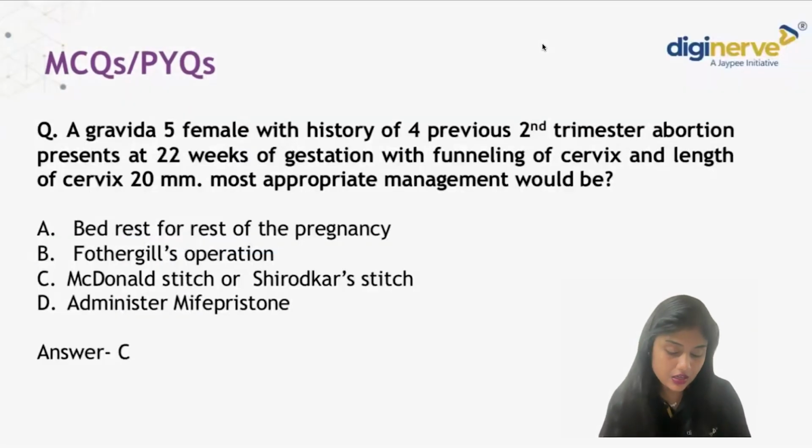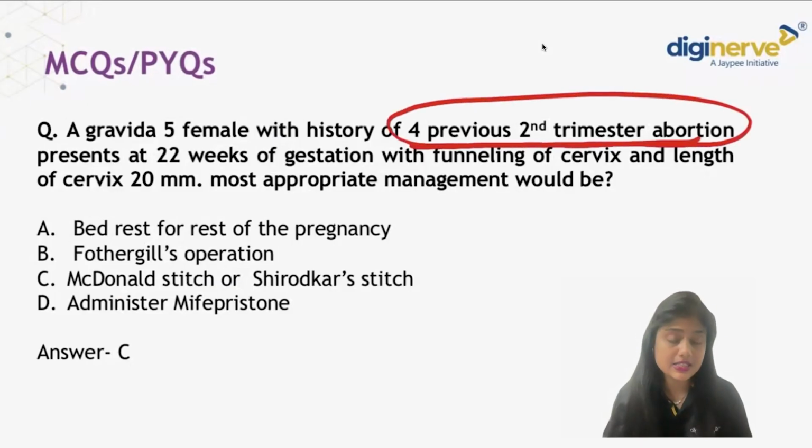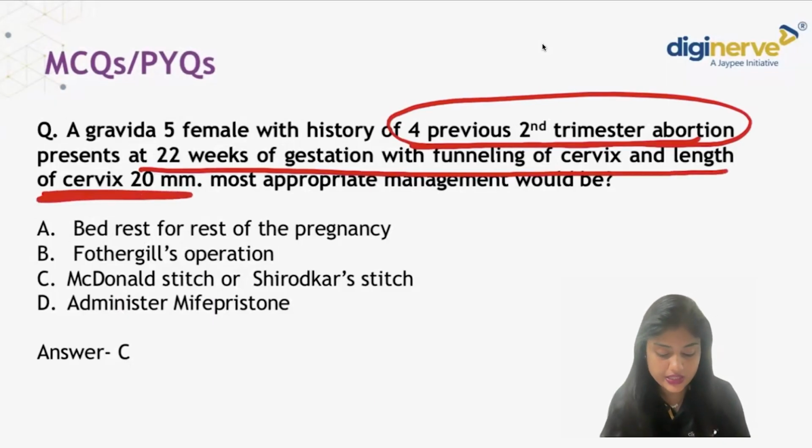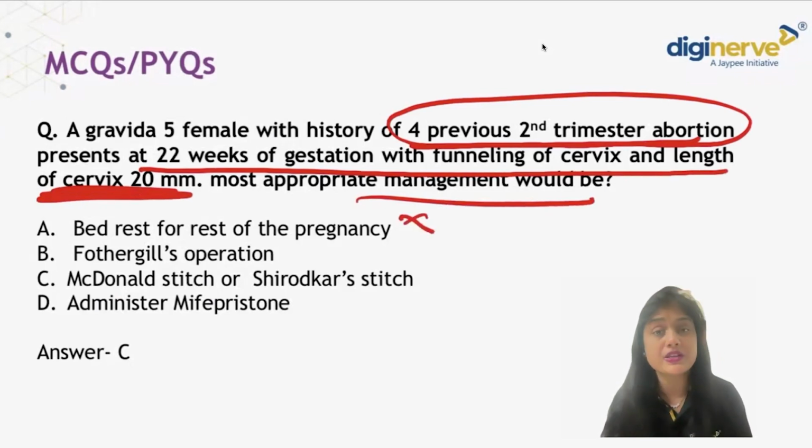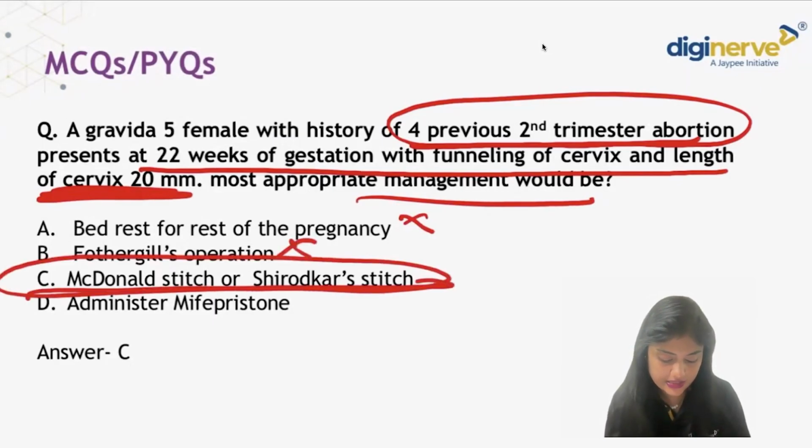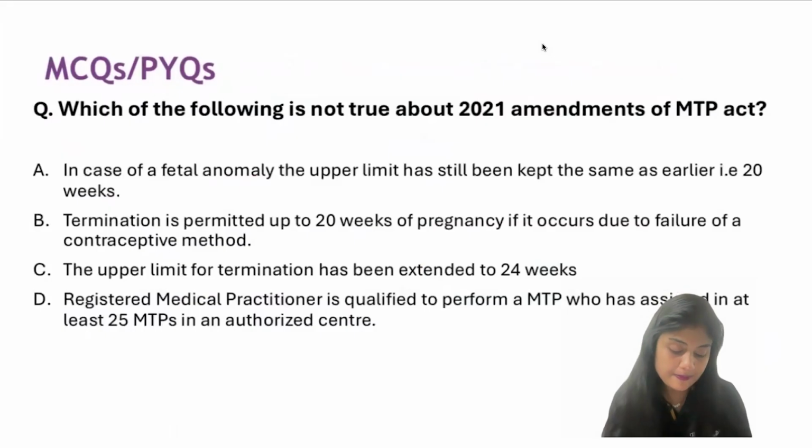Next question. A gravida 5 female with a history of 4 previous second trimester abortions. I told you this is the type of history they give. Presents at 24 weeks with funneling of the cervix, and length of cervix is only 20 mm. Most appropriate management would be bed rest? No, that would not help you anymore. Fothergill's operation is done for cervical elongation, not for incompetence. McDonald's or Shirodkar stitch is the correct answer. Administer mifepristone? If you do that, she will end up with an abortion, isn't it?